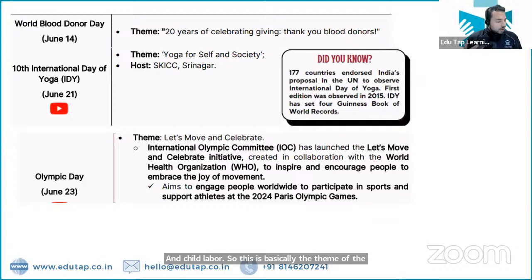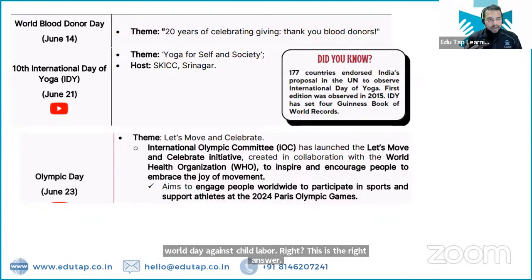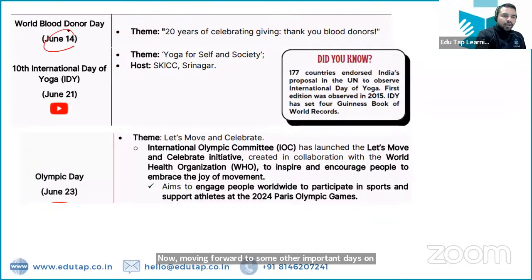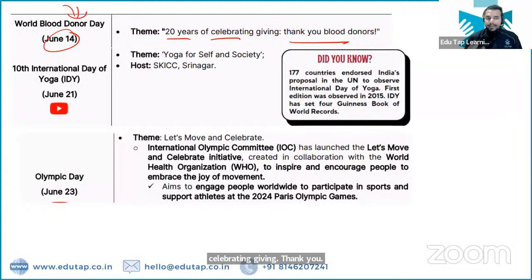Now, moving forward to some other important days from the month of June 2024. On June 14 we celebrate World Blood Donor Day, and the theme for this year is 20 years of celebrating giving, thank you blood donors. So since 20 years are being celebrated, just remember: 20 years of celebrating giving. That is the theme for World Blood Donor Day celebrated on 14th of June.